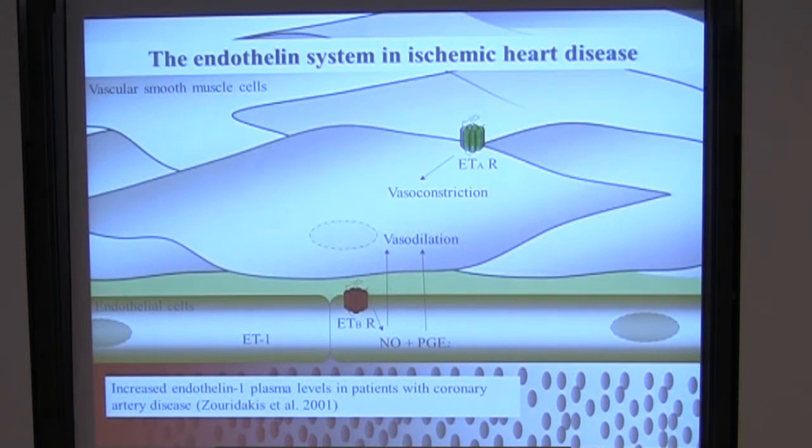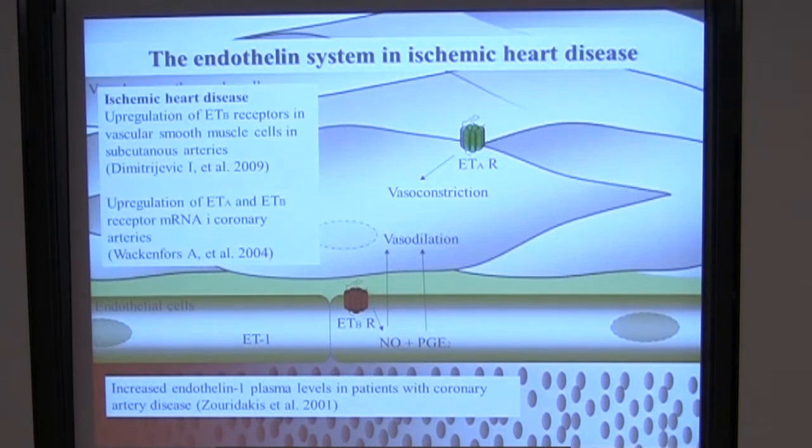We know from several studies that patients with ischemic heart disease have increased levels of endothelin 1 in the plasma. Furthermore, studies from our group have shown that patients with ischemic heart disease have an increased upregulation of ETB receptors in the vascular smooth muscle cells of the subcutaneous arterioles.